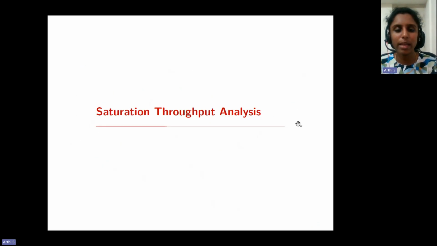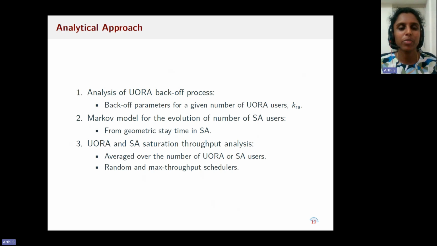With this, let's move to the analysis of saturation throughput. Our analytical approach would be, first we'll start with the analysis of the backoff process of random access, where we derive the backoff parameters for a given number of users in random access. Then we model the evolution of the number of users in scheduled access and random access using a discrete time Markov model.